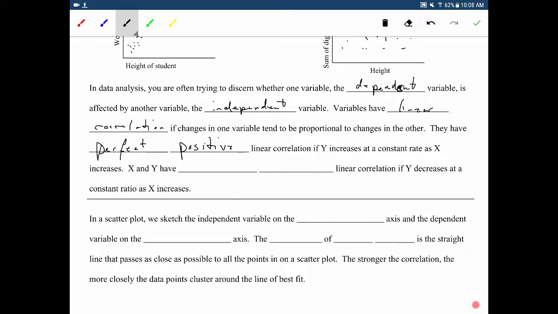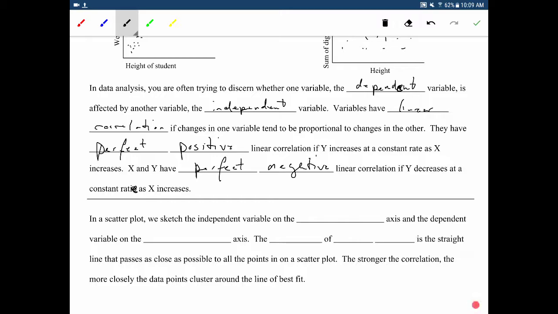It's a perfectly straight line going up. Of course, if it's a perfectly straight line going down, we call this perfect negative linear correlation, if y decreases at a constant rate as x increases.